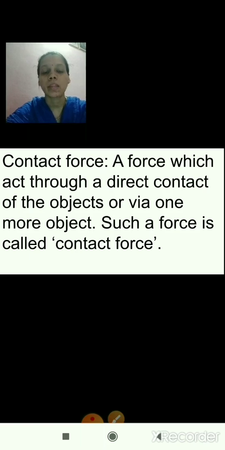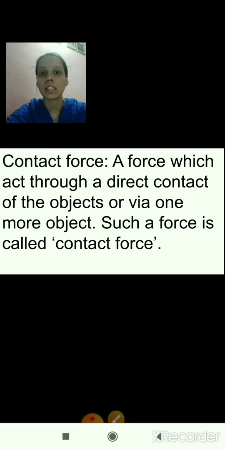We will see now. A force which acts through direct contact of the objects or via one more object is called a contact force. Contact force means a force which acts through direct contact of the object or via one more object. So this is called direct contact or contact force. I hope you are clear with the definition.